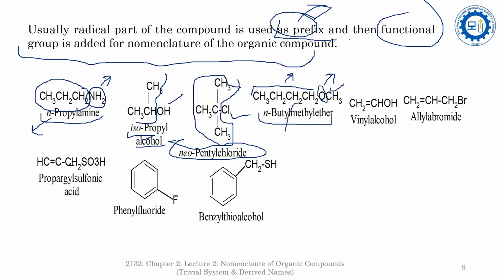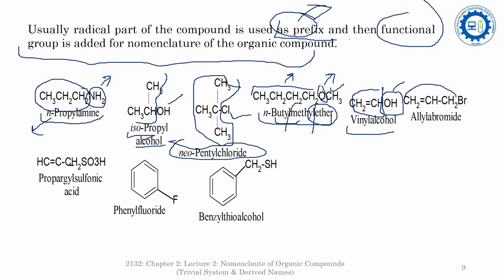The butyl is one radical, methyl is the other radical, and these two are arranged in alphabetical order, and ether is the functional group moiety. Here is the vinyl alcohol. Vinyl is the radical, whereas OH is the functional group, so that's why it is vinyl alcohol.